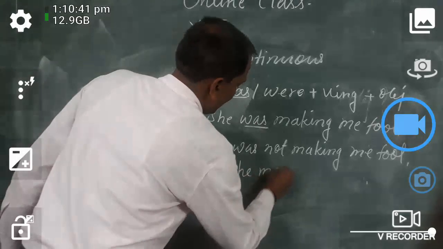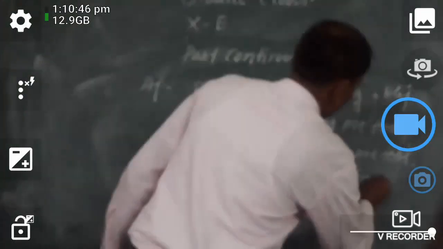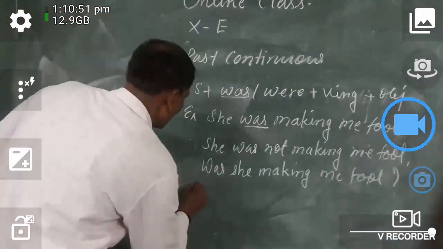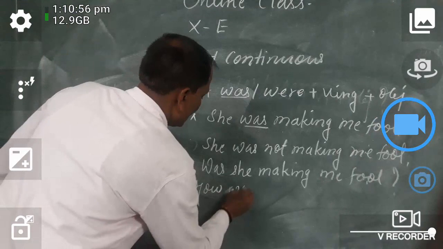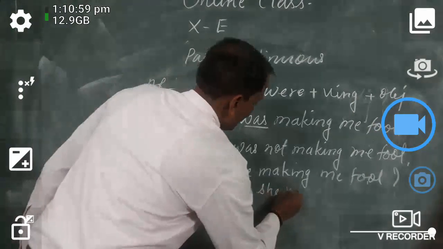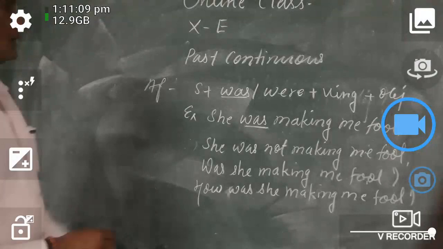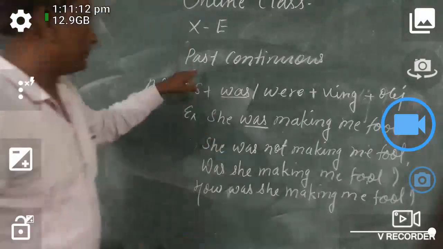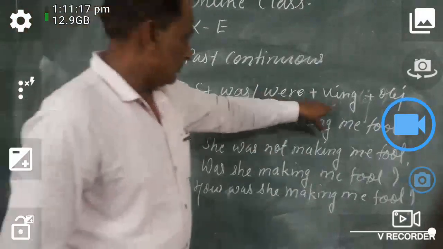And for interrogation: was she making me food? And then interrogation with an interrogative word, how: how was she making me food? So there are 4 sentences in past continuous tense.